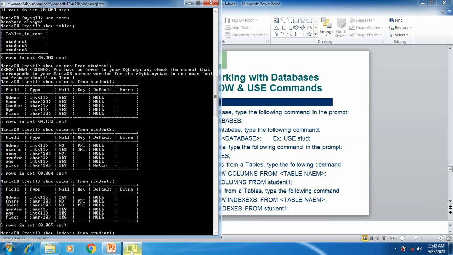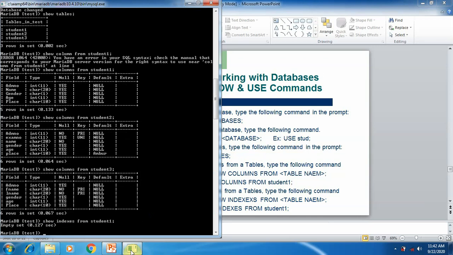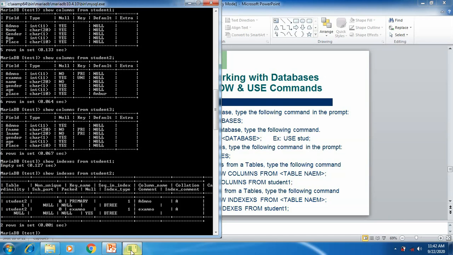Now I'm going to execute this show indexes for the first table, student 1. Here you can see empty set, it means there is no index for student 1. Now I'm going to execute the show index command for the second table. Now you can see many index details here: primary key, sequence, column name, collation, cardinality, subpart. These contents are called indexes. If you want to see the indexes only, you can use this command, show indexes from any table name.